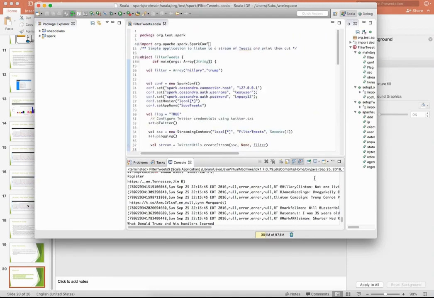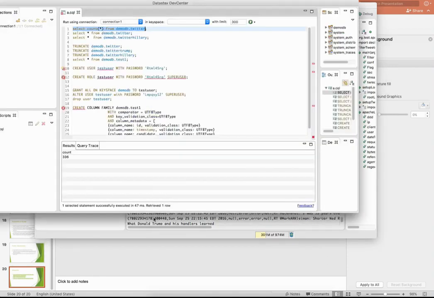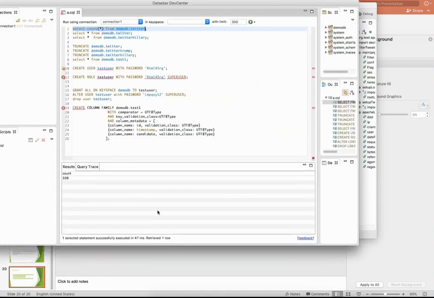Okay. Now also I have opened DataStax. I'm downloading the data into DataStax right now. Let's count the number of records here. Around 3,438 records are there. So what I'm going to do is delete all of them.